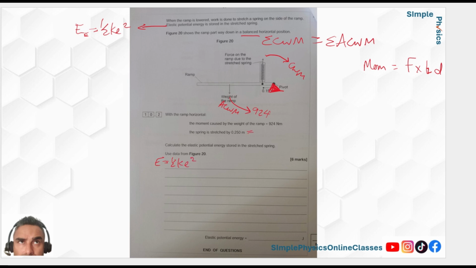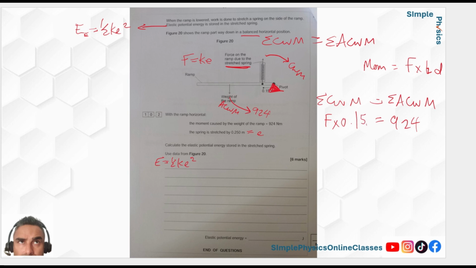Okay, we've got the E, and that's in the correct unit, so that's good. We need the k. So now you've got to ask, well, where can I work out k? Well, you've got a spring, and springs, chapter 10 or 11, is Hooke's law. So F equals k e. All right, so maybe we could work out the force, which we should be able to, because if you look at this formula here, sum of the clockwise moments is equal to the sum of the anti-clockwise moments. We've got the anti-clockwise moments, which is 924 newton meters, so that's fine. And for the clockwise, we don't know the force, but we know the distance, and that was in meters, by the way. That was 0.15 meters.